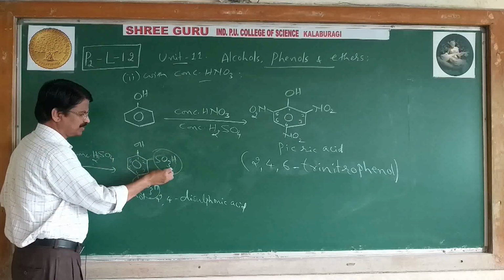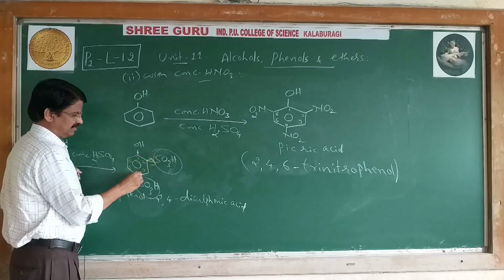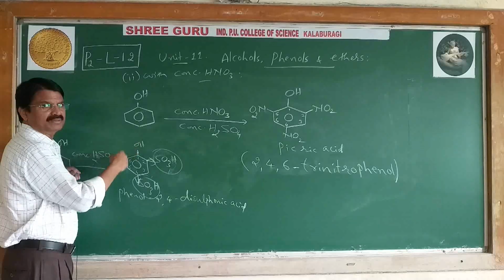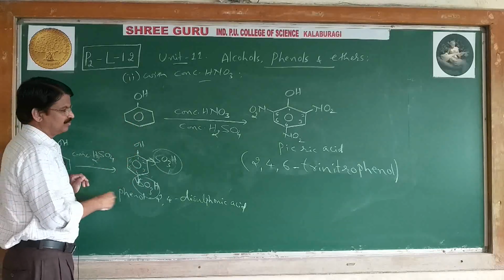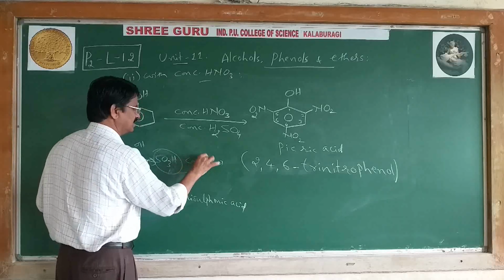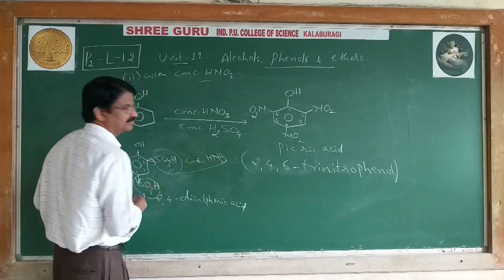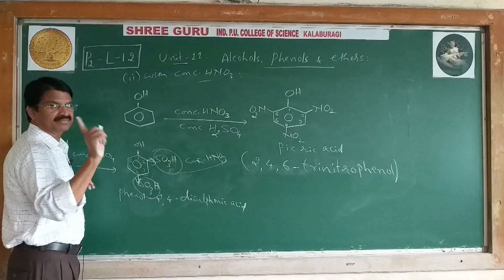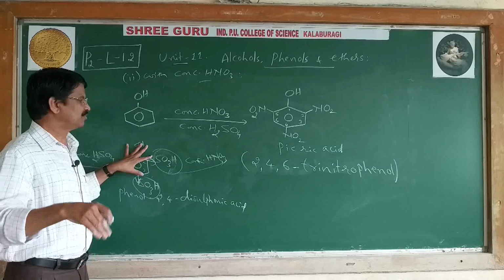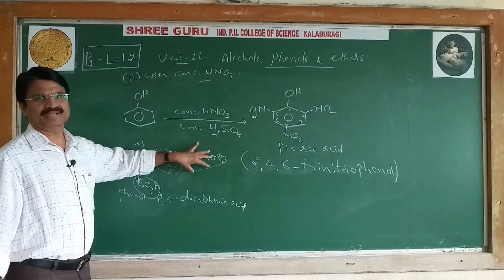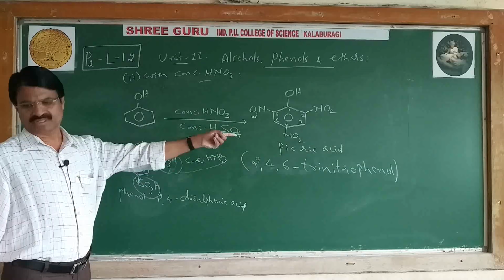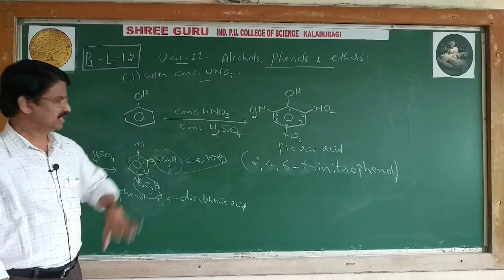If electron withdrawing groups are present on the ring, they decrease the electron density, hence the reactivity of this compound decreases. Further, on heating with concentrated HNO3, this compound, not direct phenol, first phenol is sulfonated, followed by nitration. On heating, we can get a good yield of picric acid.